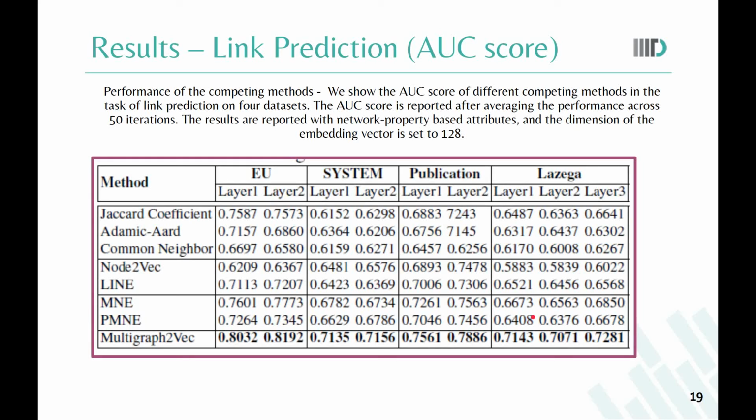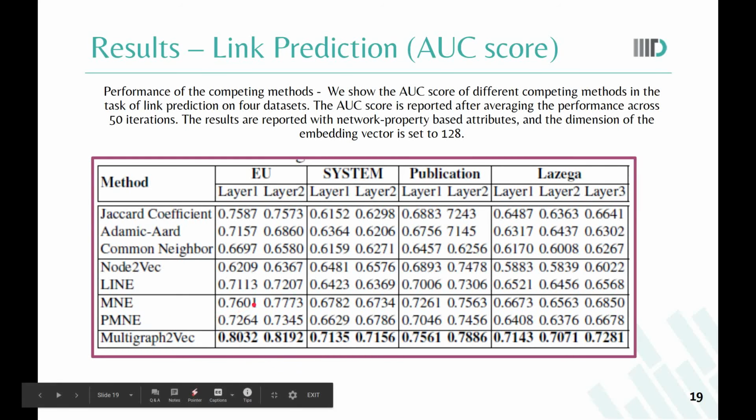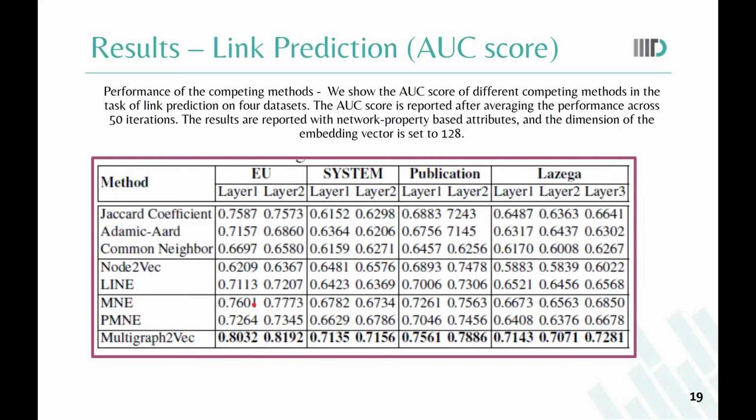So these are the results of the link prediction task. Multigraph to vec improves on our best baseline MNE by 5.53% on EU, 5.73% on HIKE, 6.66% on LaZega dataset, and 5.21% on publication datasets, averaged over the layers.